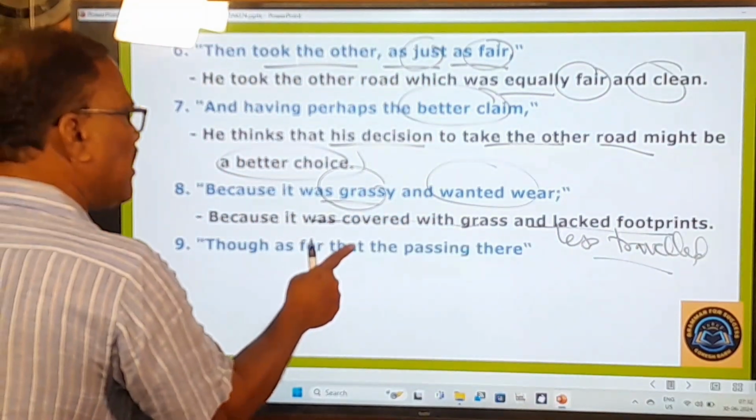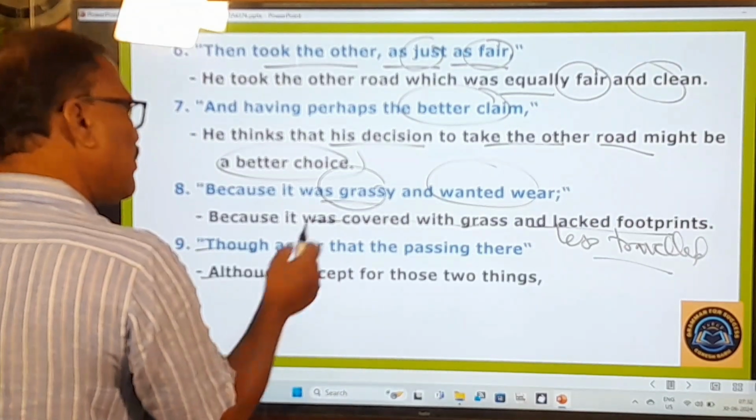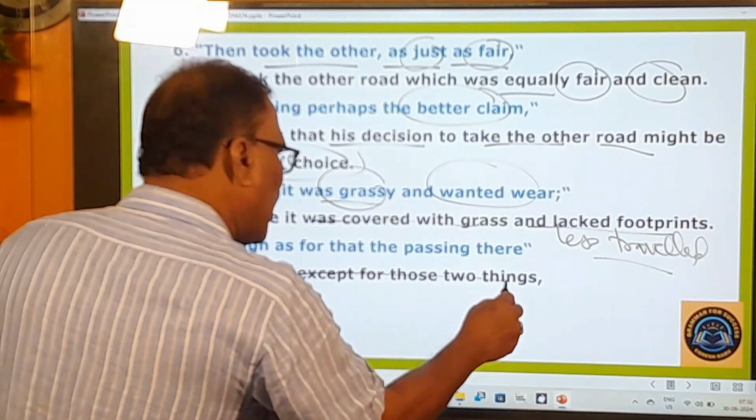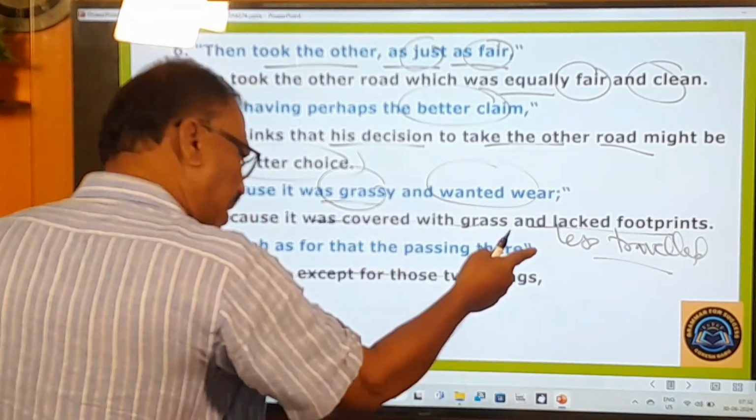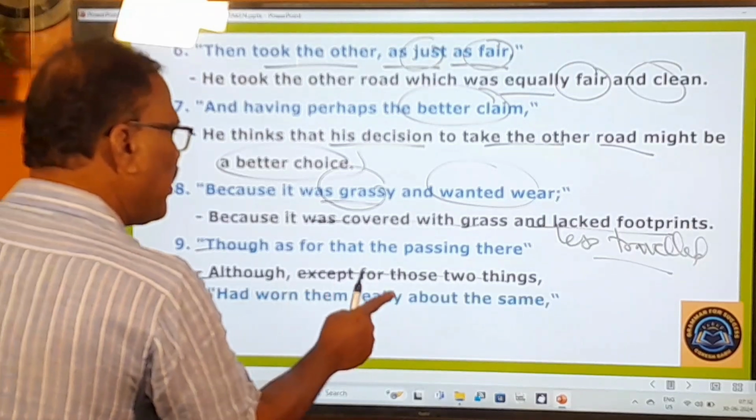Though as for that the passing there, though means although. Okay, except for these two things, what is that? Had worn them really about the same.